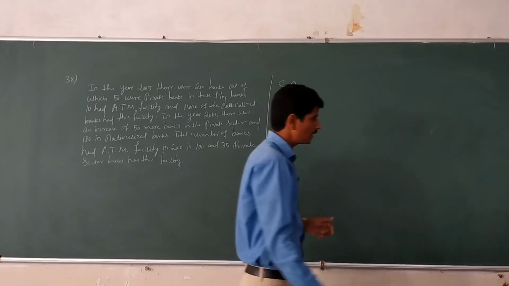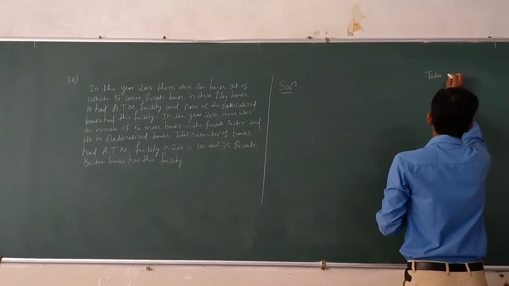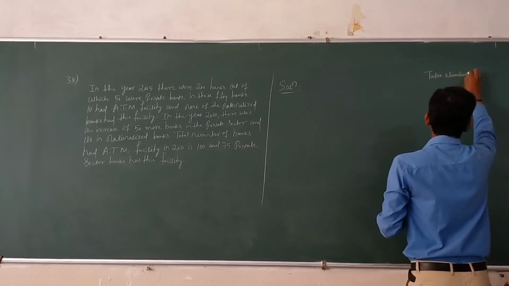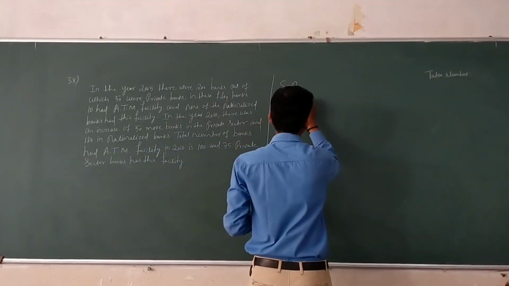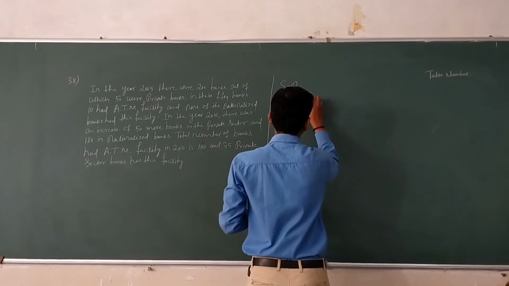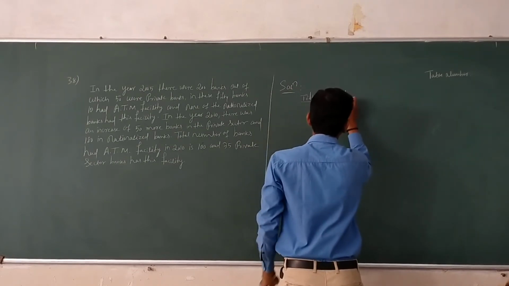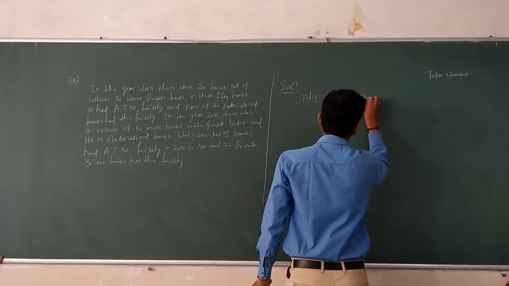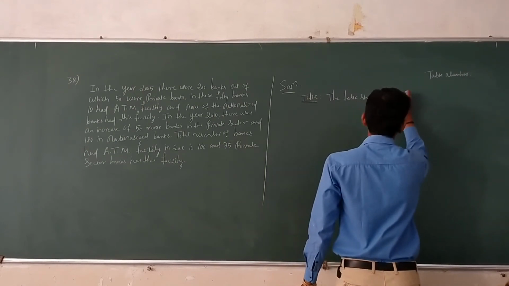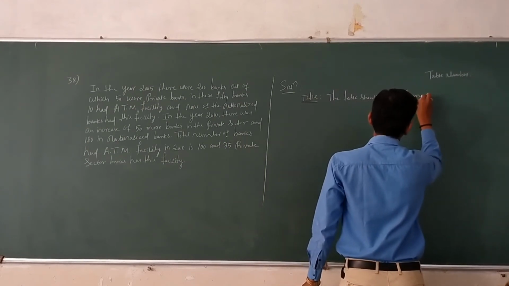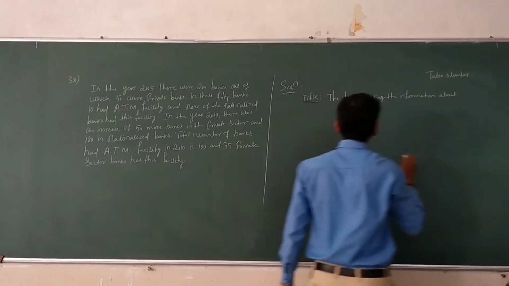Here the first part is the table number. The next one is the title: the table showing the information about ATM facility.